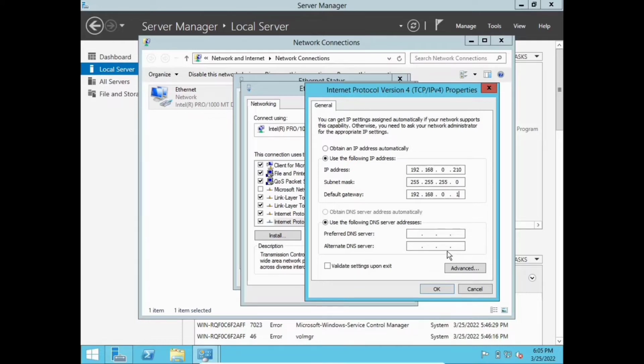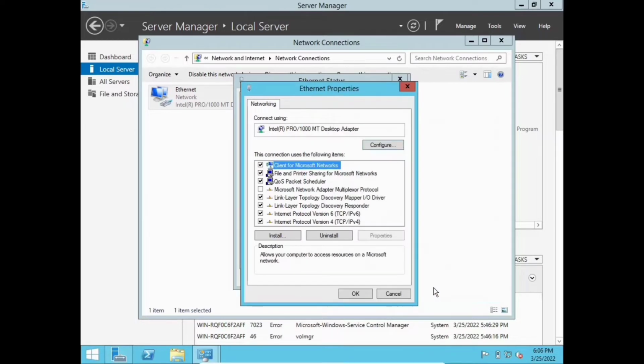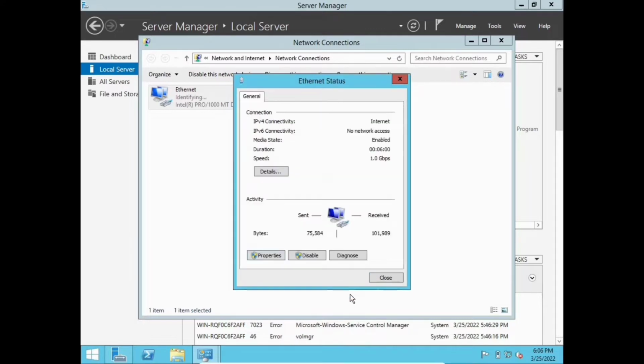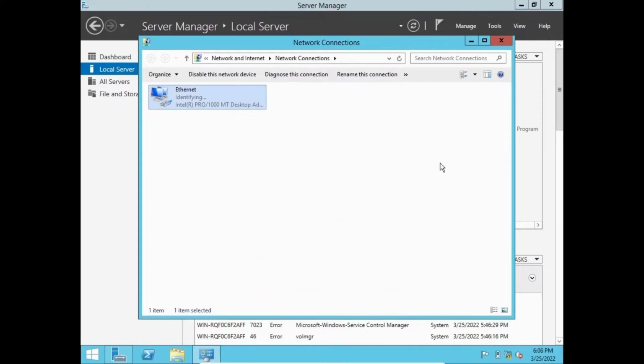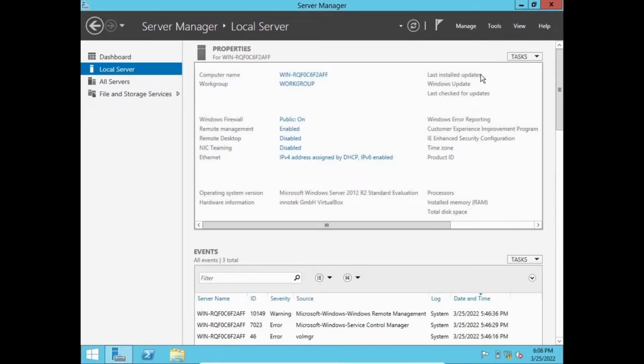The subnet mask is already filled in, so our default gateway is 192.168.0.1. Then next I'm gonna use the following DNS server address, 192.168.0.1. Then click OK, click OK again, click close, and after that click the accept button.